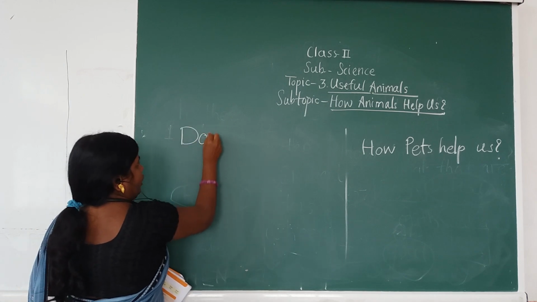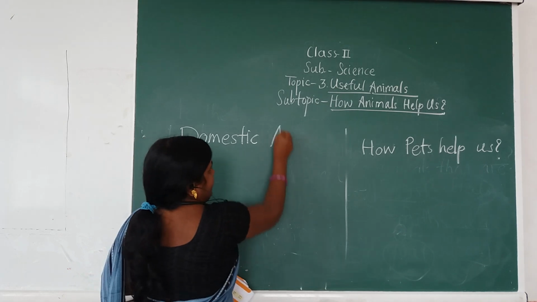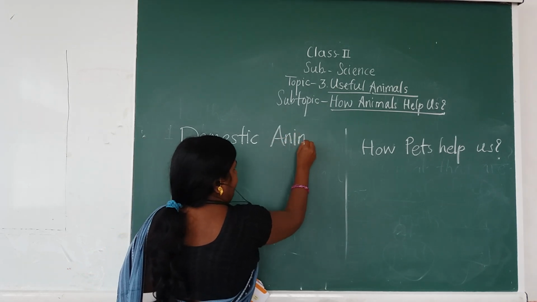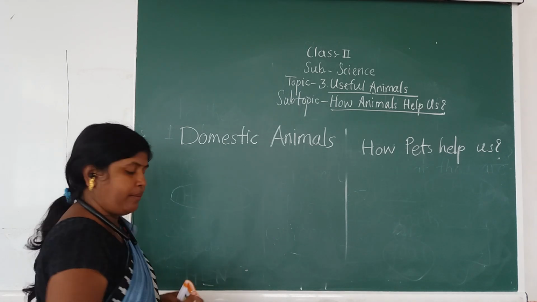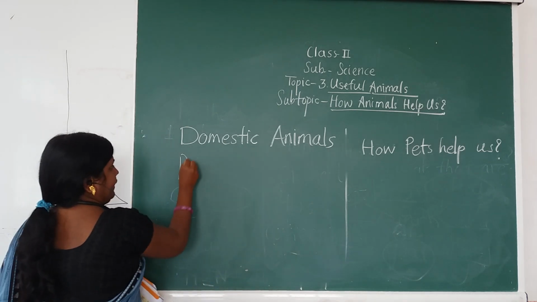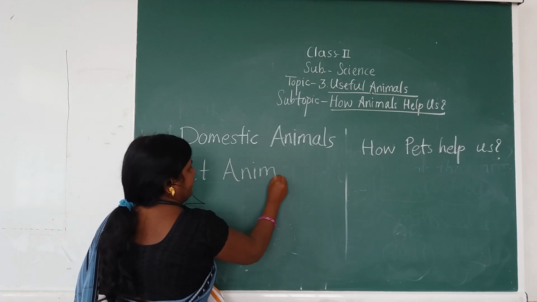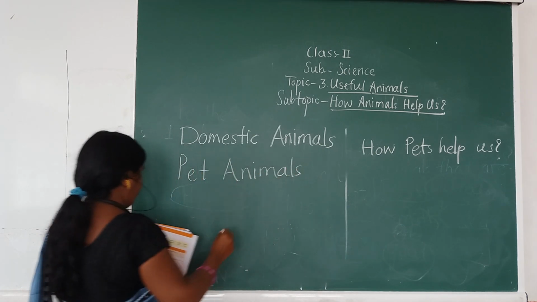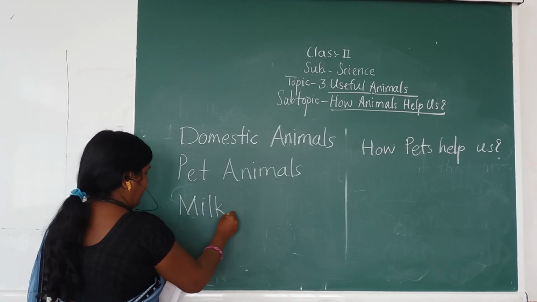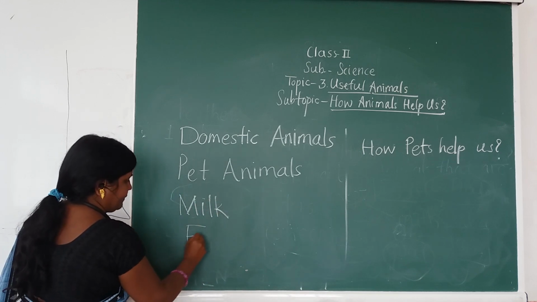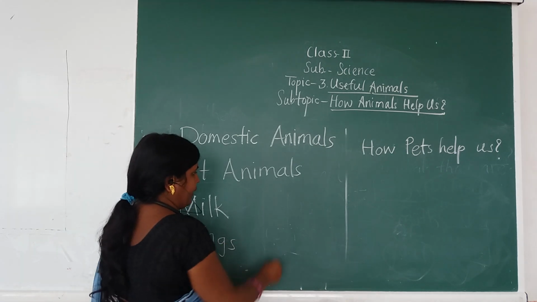Domestic, D-O-M-E-S-T-I-C. Domestic. Say animals. Say domestic animals. Then pet animals. Pet animals. See. Now milk. You have to say after me. Eggs. Okay. Meat.